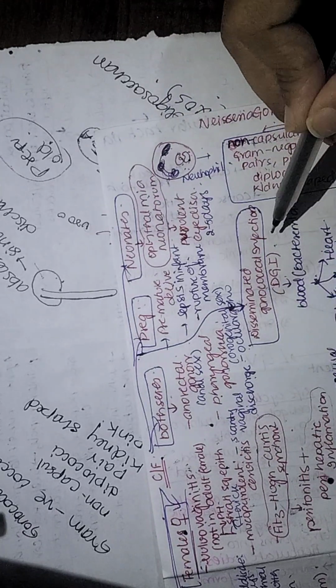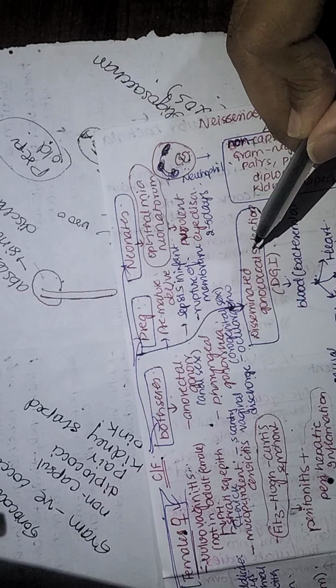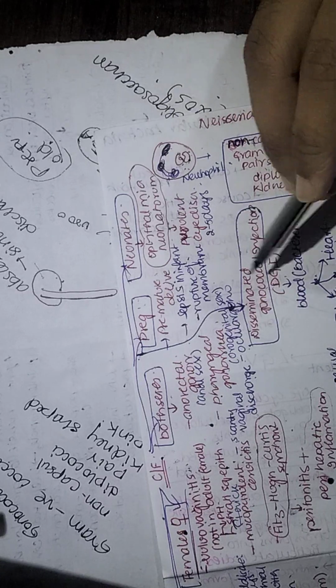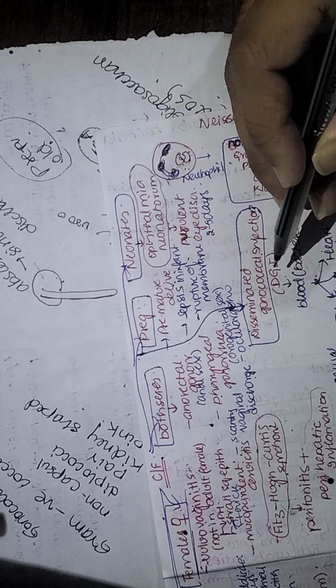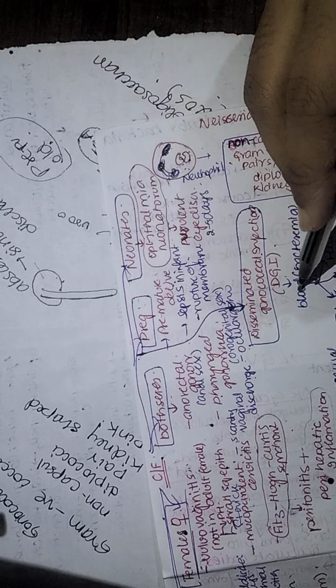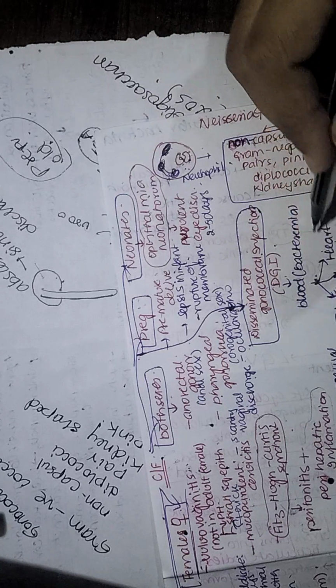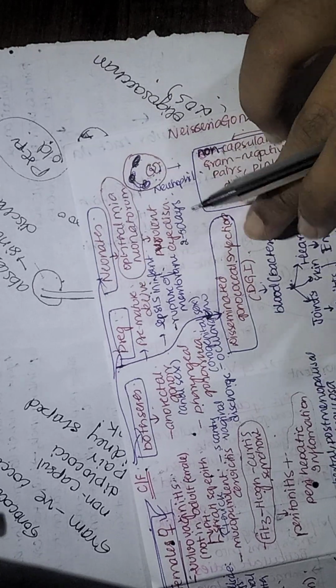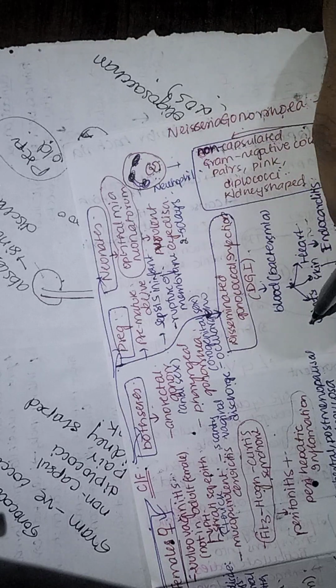Coming to the last clinical feature, that is the disseminated gonococcal infection. This occurs when the bacteria get disseminated into the blood, which we call bacteremia. This bacteremia then reaches various organs such as the joints.